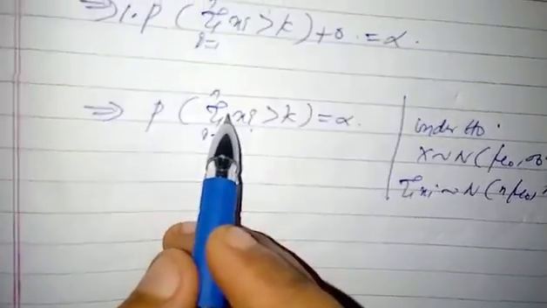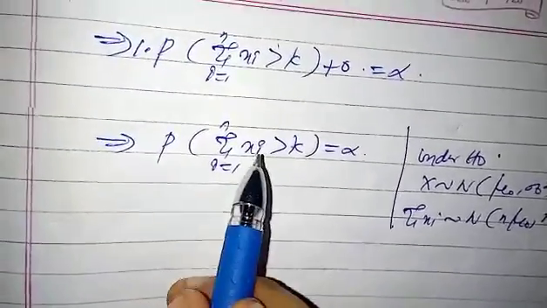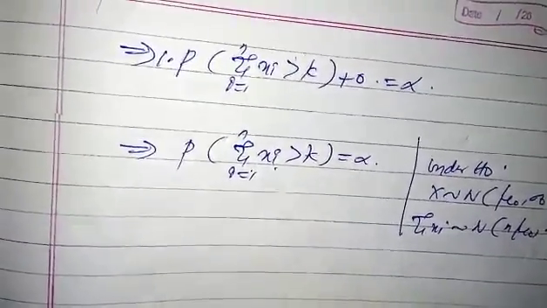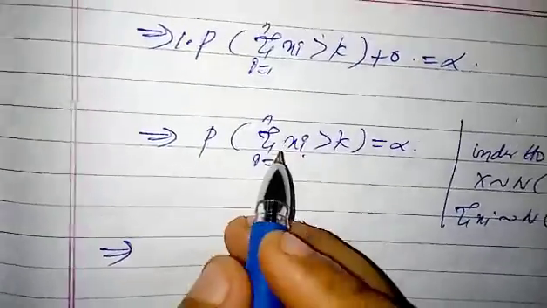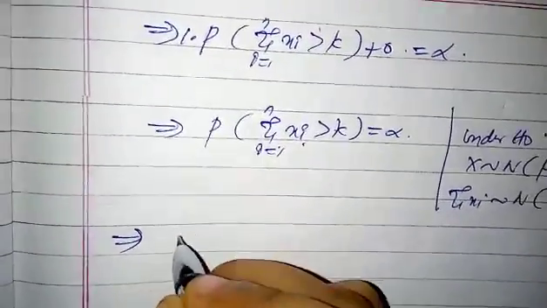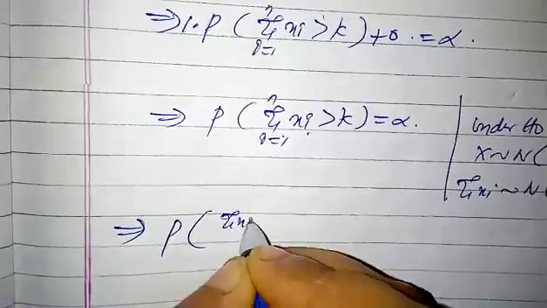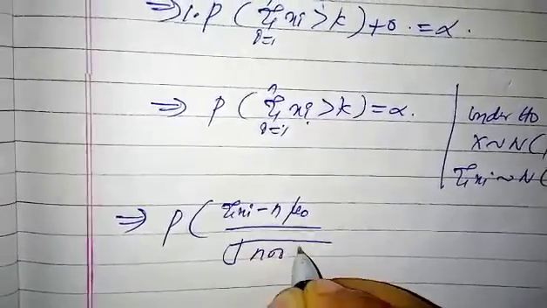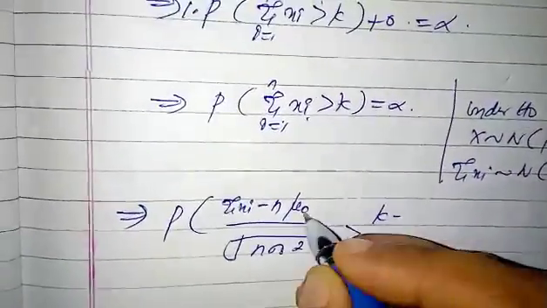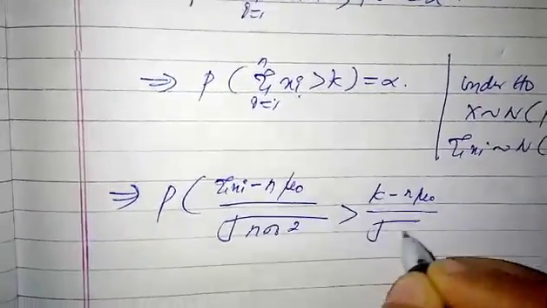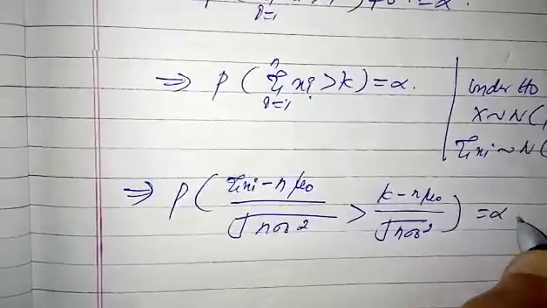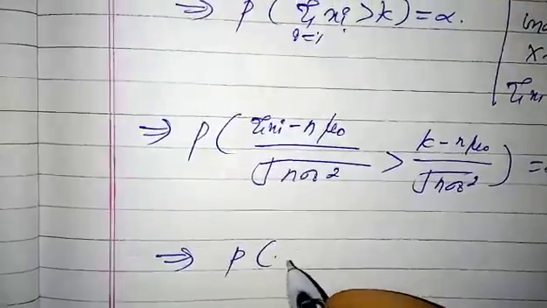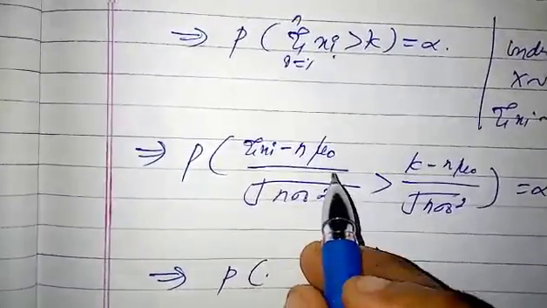Then we can convert this random variable into a standard normal variable. How to convert a normal random variable to standard normal? That is probability of summation xi minus its mean, that is n mu naught, divided by its standard deviation, that is square root of n sigma naught square, greater than k minus its mean divided by its standard deviation, equals alpha, right? Which implies probability of, this is a standard normal variable, right?